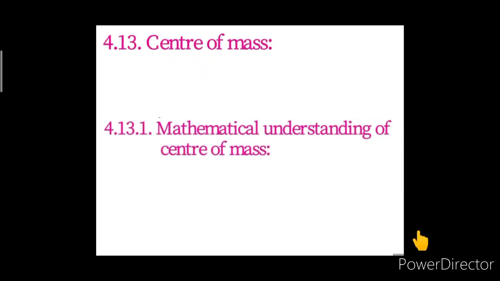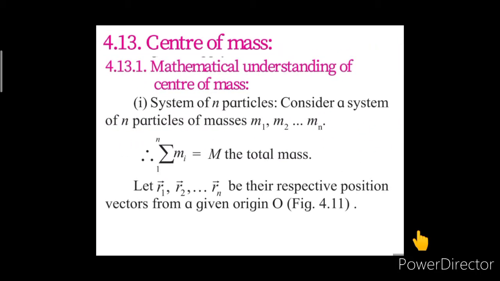Now, let us have the mathematical understanding of center of mass. Here we are considering a system of n particles of masses m1, m2 till mn, and hence the summation of mi, where the value of i is from 1 to n, is equal to capital M, which is the total mass of the system.